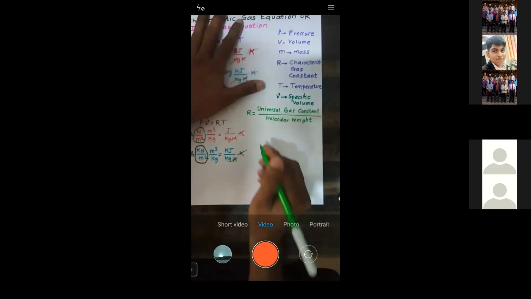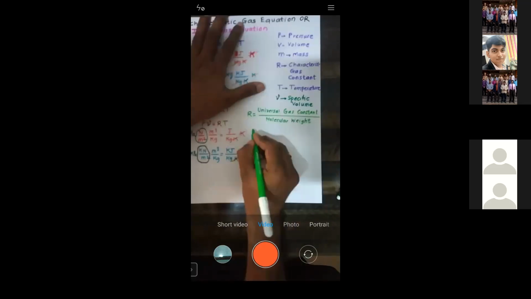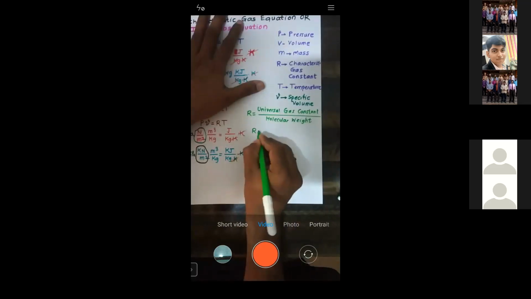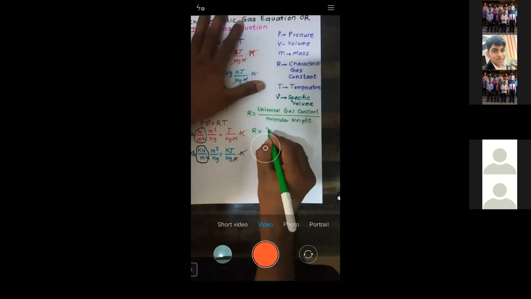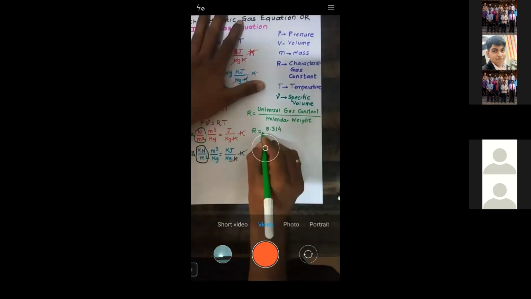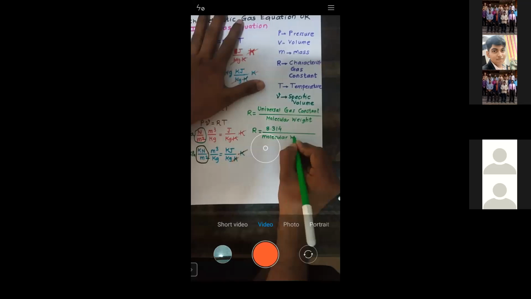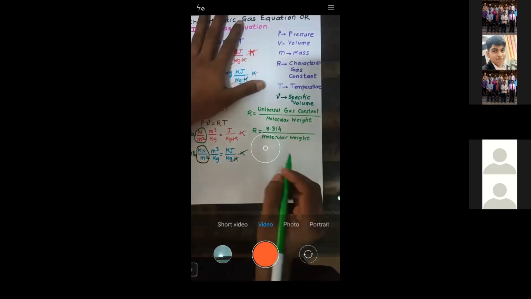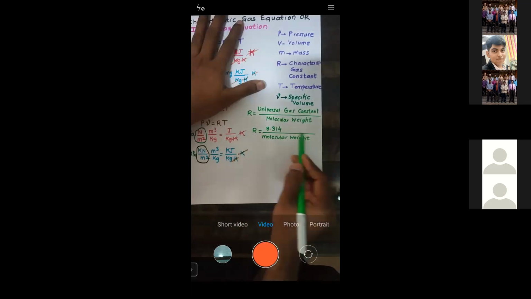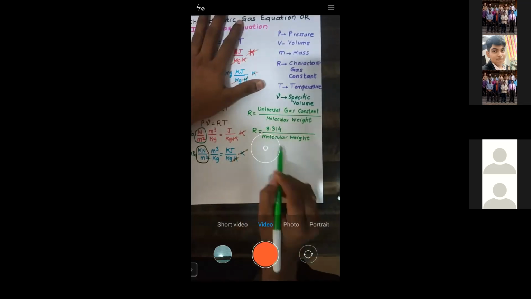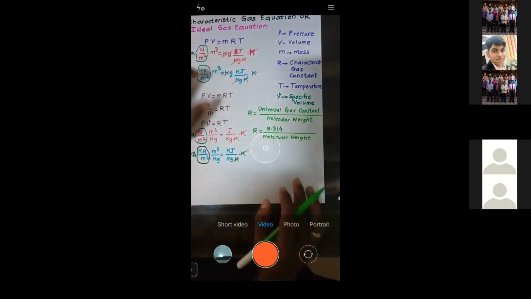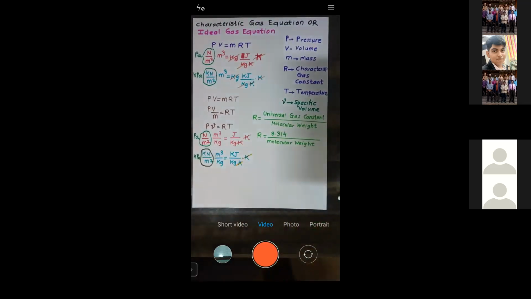As the name indicates, it's a universal gas constant, so it has a constant value, 8.314, upon molecular weight. Whatever the fluid you have, for that particular fluid, you just calculate the molecular weight and then calculate the value of R. This is what we'll get. So is that okay? Yes, sir.